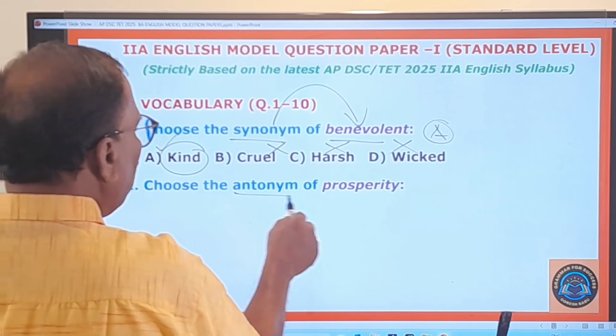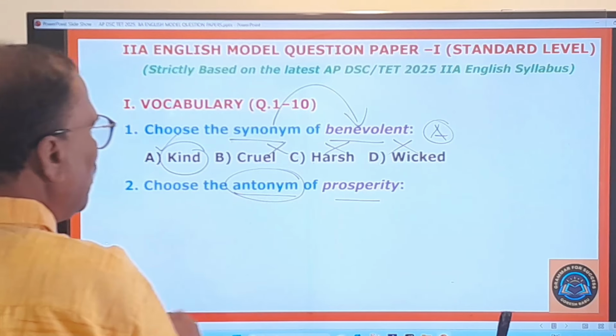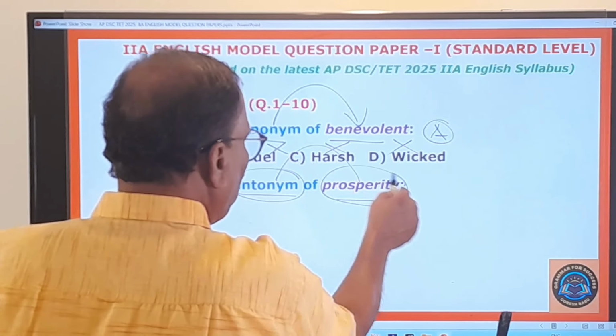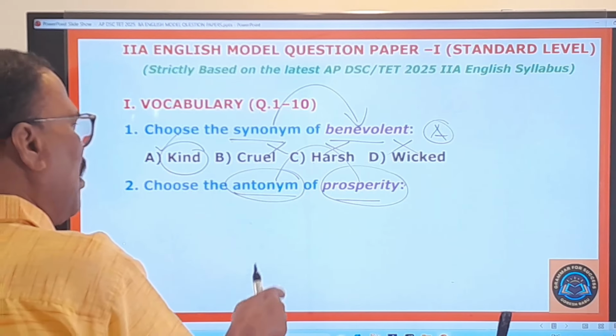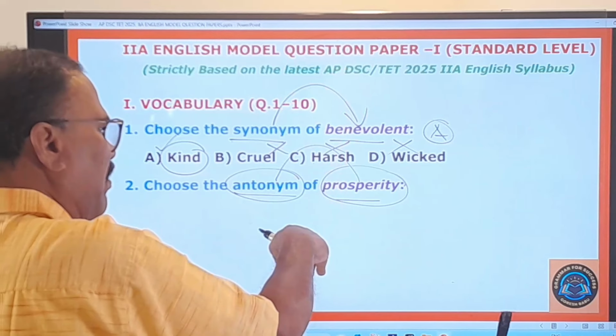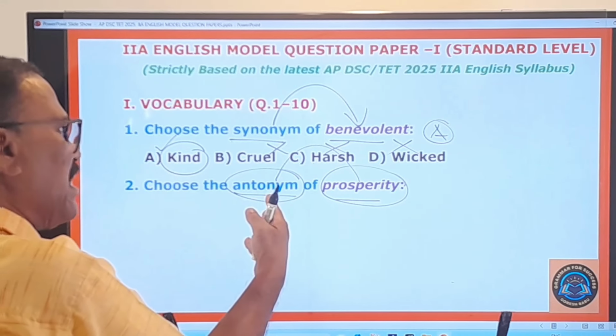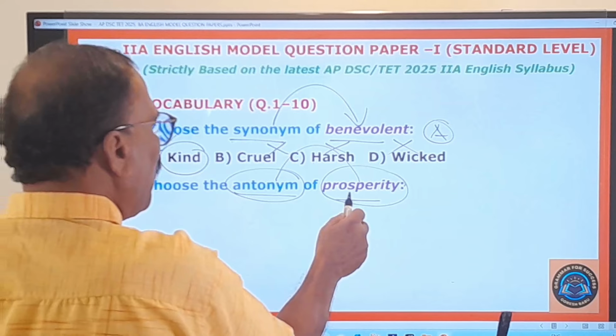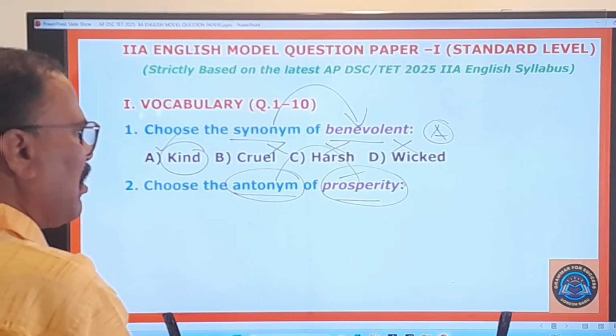Choose the antonym of prosperity. Antonym means the opposite word. So what is the opposite of this prosperity? Whenever you happen to give the antonym for some word, you should know its meaning first. Then only you can guess and give the opposite of that word. For example, prosperity. Prosperity means what?